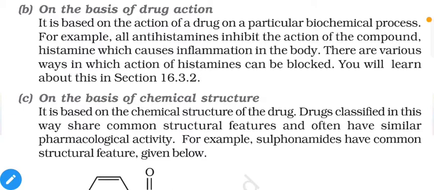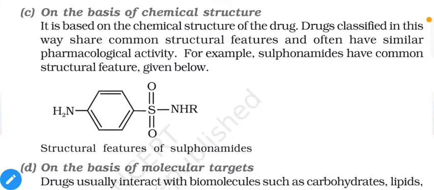For example, all the antihistamines inhibit the action of a compound. Antihistamine means it will inhibit the action of histamine, which causes inflammation in the body. So drugs which prevent production of histamine or the effect of histamine are called antihistamines. There are various ways in which the action of histamine can be blocked, and we will learn about it in upcoming points again.